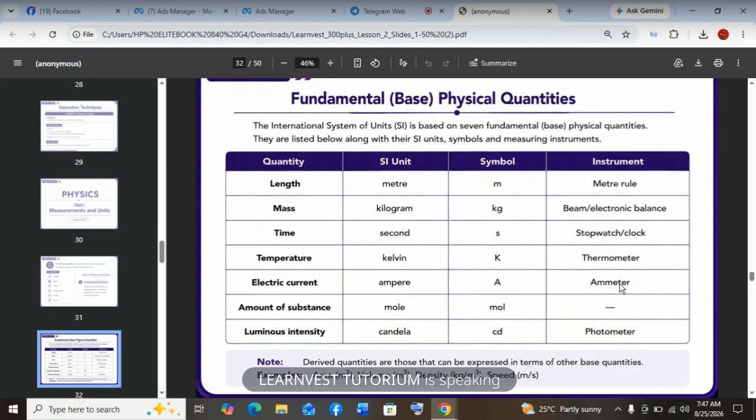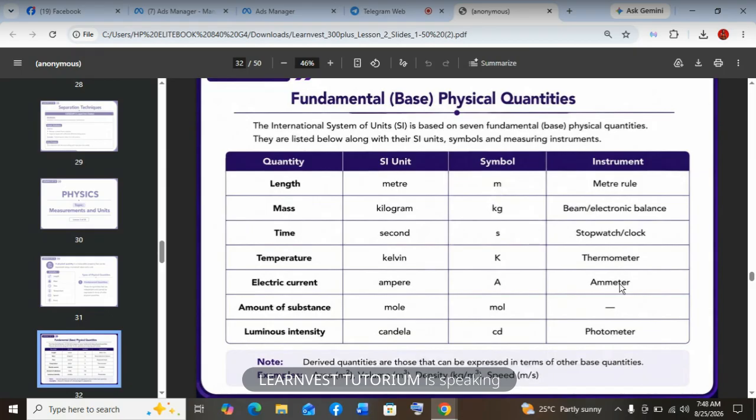The symbol is mol, and the instrument is spectrometer. Okay, we use the spectrometer to measure mole, even though the main use of it is for mass of isotope. It can also be used to measure mole. Then luminous intensity. The SI unit is candela, and the symbol of candela is cd. Then the instrument is photometer.